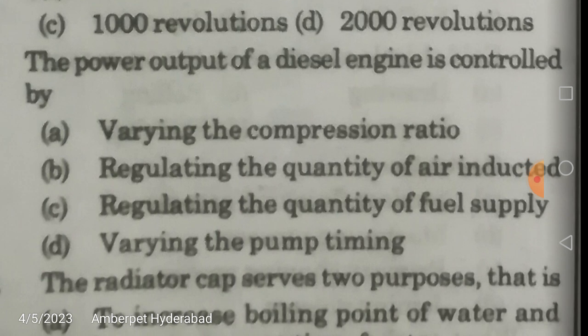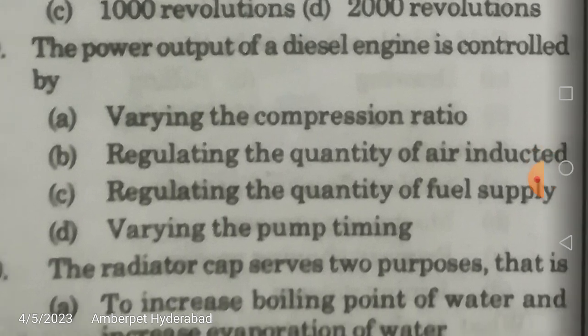The power output of a diesel engine is controlled by: is it the compression ratio, regulating the quantity of air inducted, regulating the quantity of fuel supply, or varying the pump timing? Pump timing, no. Varying the compression ratio, no. Regulating the quantity of air inducted, no. Regulating the quantity of fuel supply.